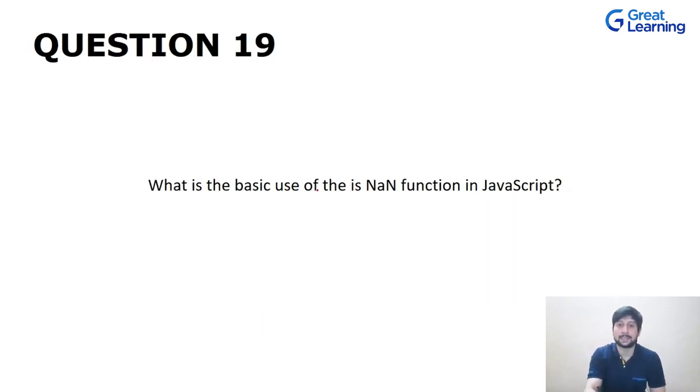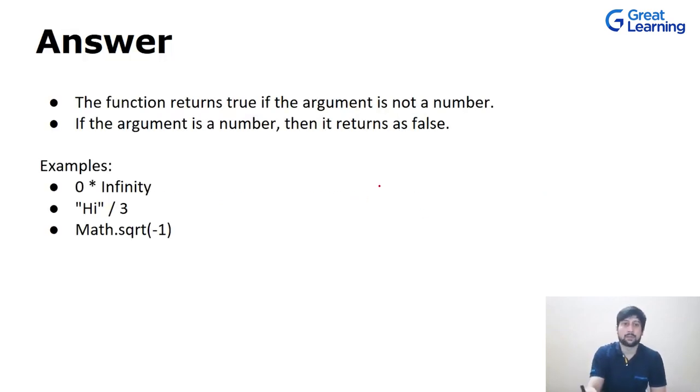Now let's move ahead with the next question. What is the basic use of the isNaN function, NaN being basically not a number? This function returns true if the argument is not a number. Where do you find these situations? When you multiply 0 with infinity, this will return true, that means this is not a number.